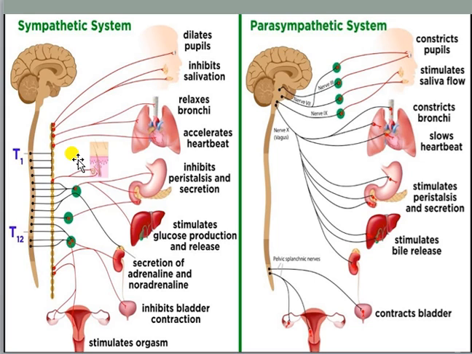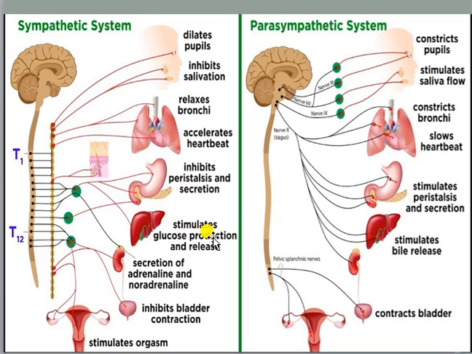So let's see what changes it can make. It can dilate the pupils, it can inhibit salivation or saliva secretion, it can relax our bronchial muscles present within the primary and secondary bronchi, it can accelerate the heartbeat, and it can inhibit the peristalsis process as well as gastric juice secretion within the stomach.